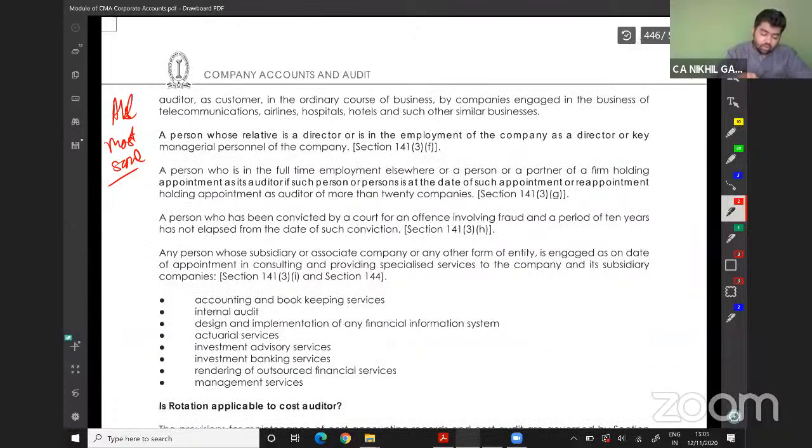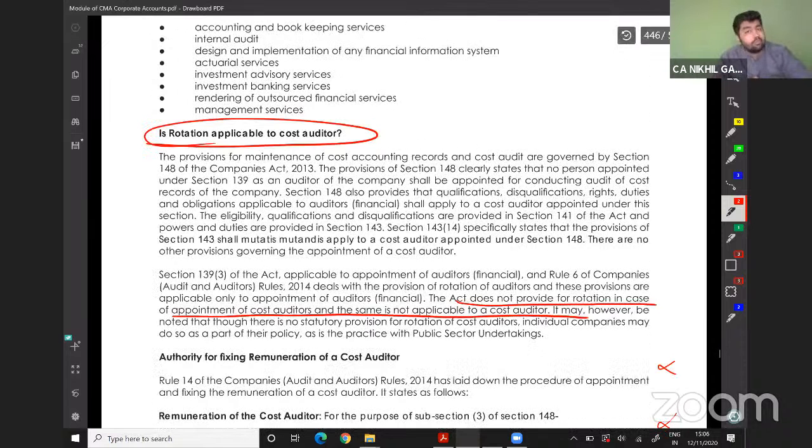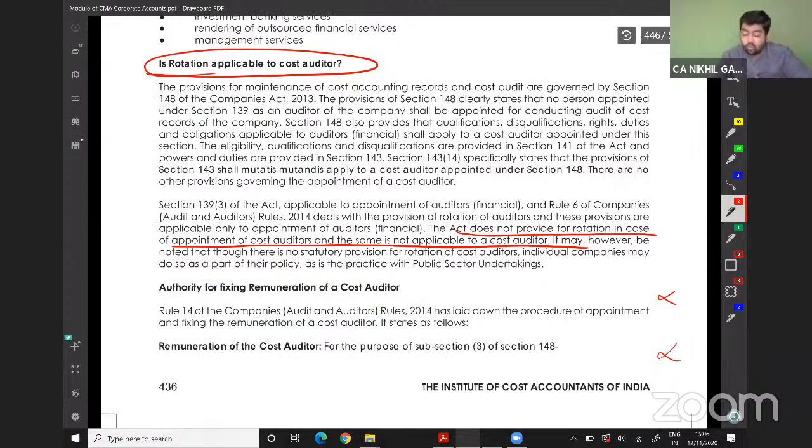Following things are all the same as we have read in case of our statutory audit. So is rotation also applicable to cost auditor? The Act does not provide for rotation of appointment of cost auditor, and the same is not applicable to the cost auditor. So rotation is not applicable to our cost auditors.